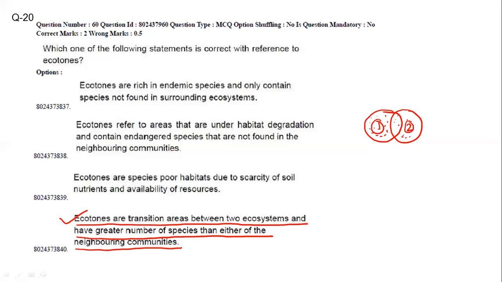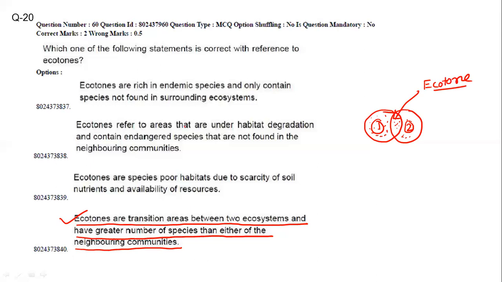These are the transitional zone. These are actually ecotone. So a transitional zone between two ecosystems is where the highest species richness actually occurs, like in an estuary. These are examples of ecotone. That's a transitional zone. Here, species diversity is much higher than neighboring communities, right?